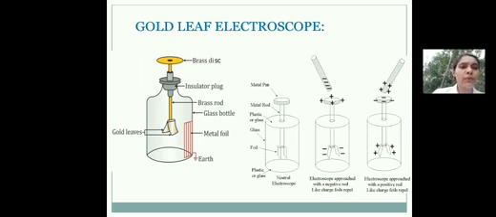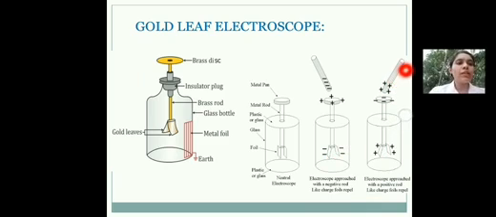So how does it work? This figure shows you the working. Here you can see a negatively charged object is brought in contact with the brass disc. So when a negative charge comes here, due to electrostatic induction, which we will discuss in the coming section, opposite charge, that is positive charge, will be induced here. And due to this positive charge, which charge will be induced here? Again due to induction, opposite charge, that is negative charge, will be induced here. And since both the gold leaves are negatively charged, they will repel each other.